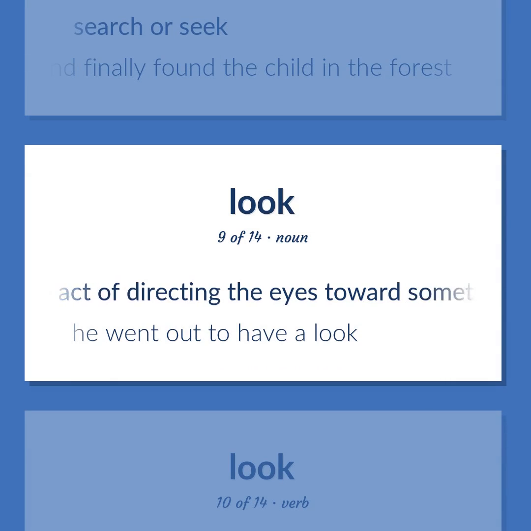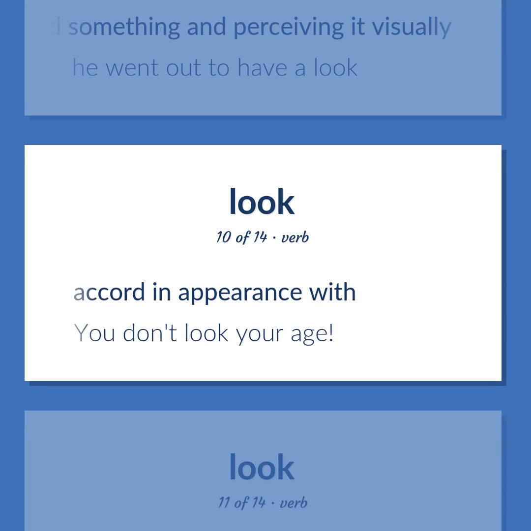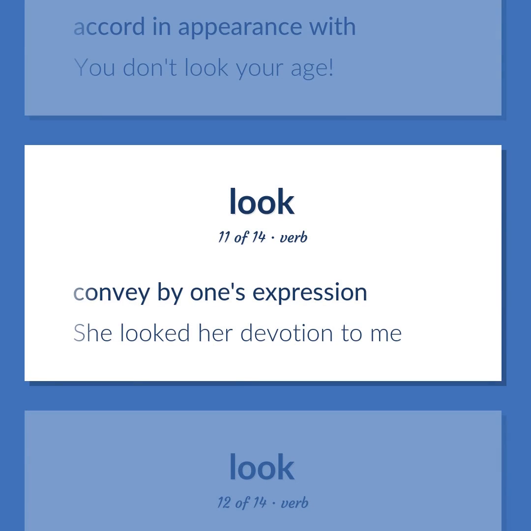The act of directing the eyes toward something and perceiving it visually. He went out to have a look. Accord in appearance with. You don't look your age. Convey by one's expression. She looked her devotion to me.